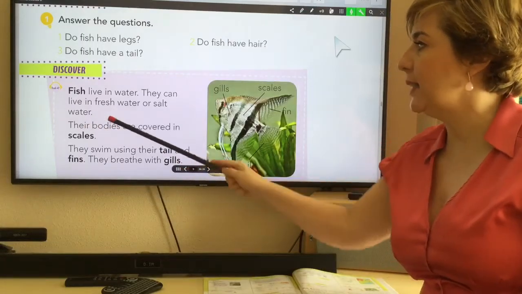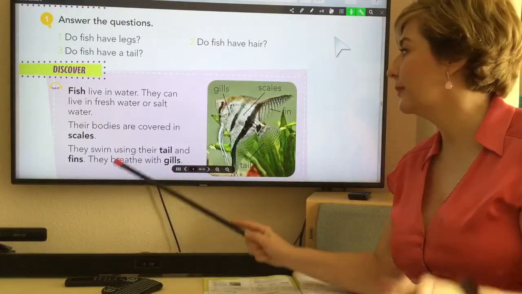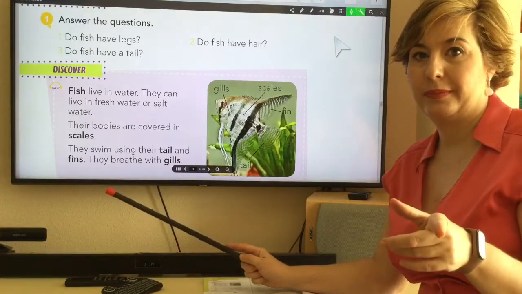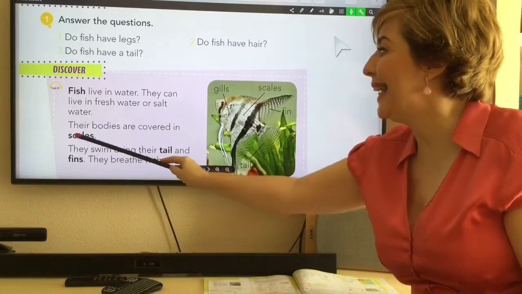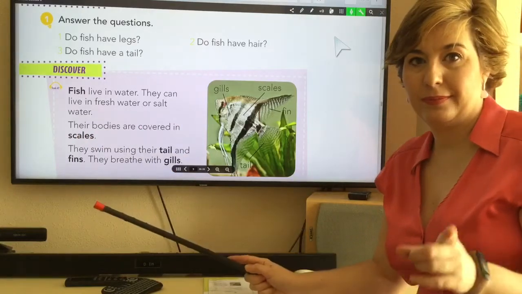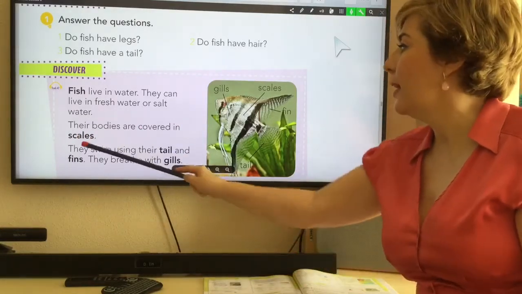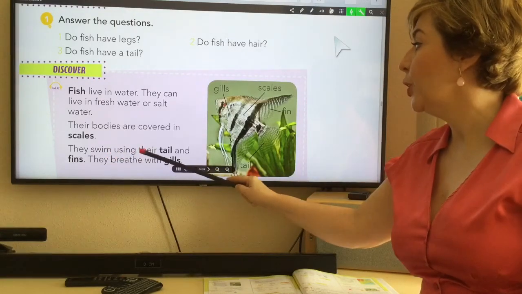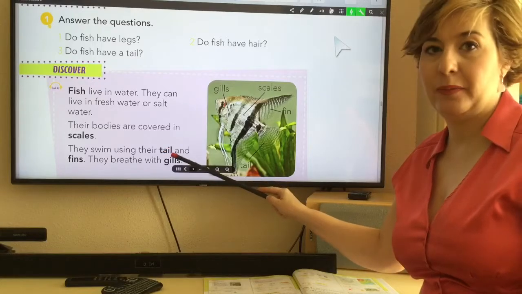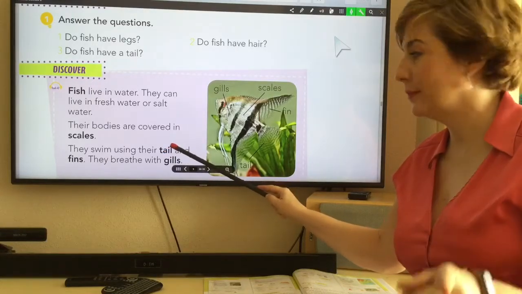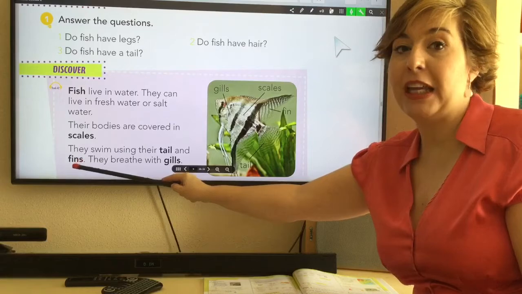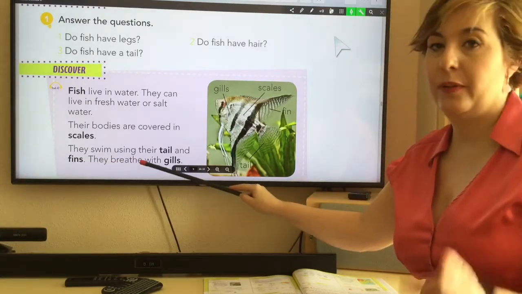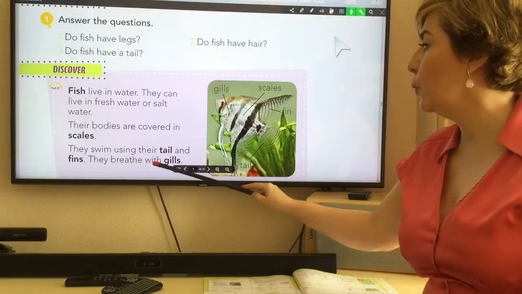Their bodies are covered in scales. They swim using their tail and fins. They breathe with gills.